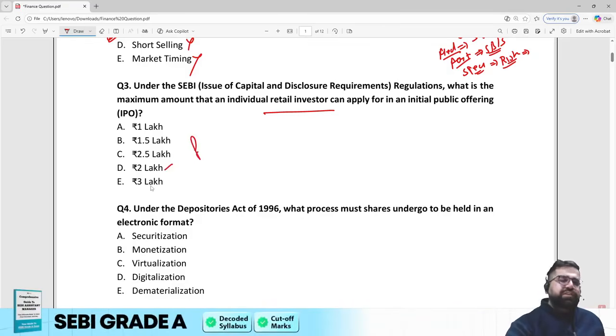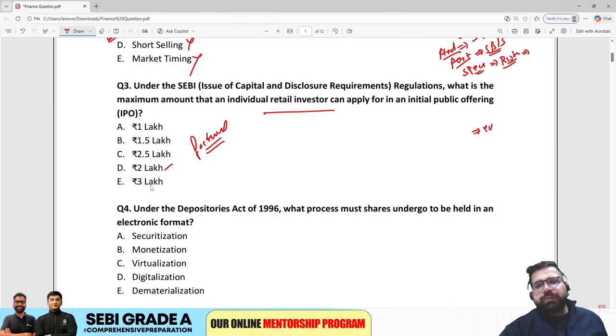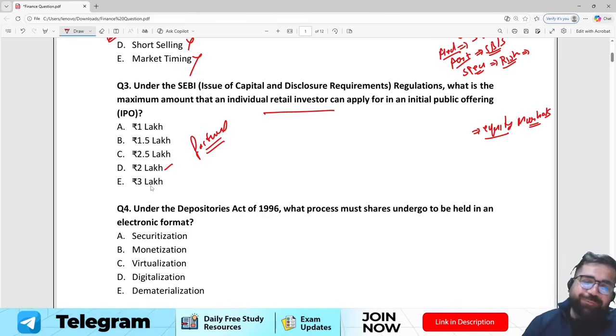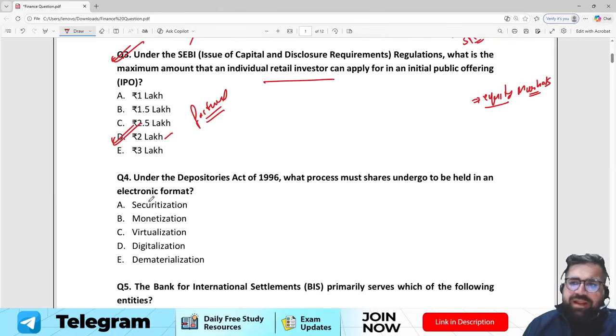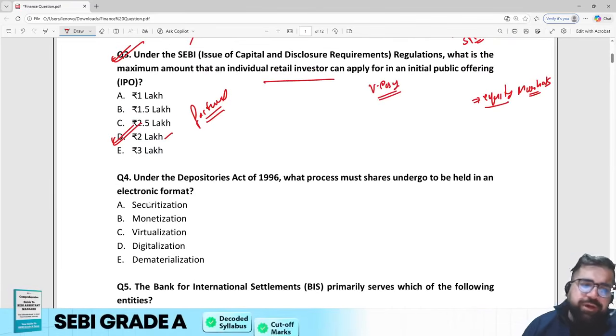Now this is what a factual question is. If you know the answer, then only you can mark it. And this is also covered in the EduTap course under the chapter of equity markets. Now those who have studied equity markets from a great teacher whose name is Jalaj, then definitely this answer will be very, very easy for all of you. Just kidding, right? So for question number 3, the correct answer will be option number D. Again, this question is also very easy. So I didn't find any tough question till now.